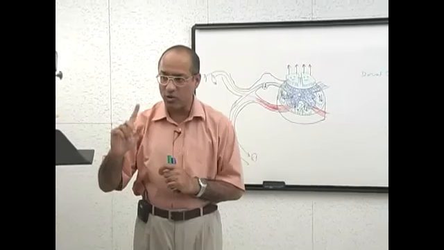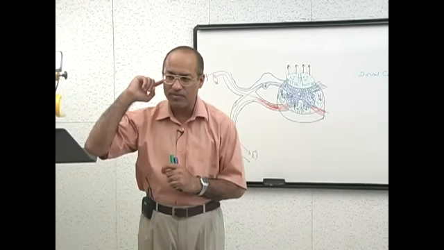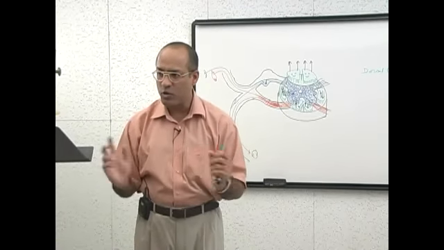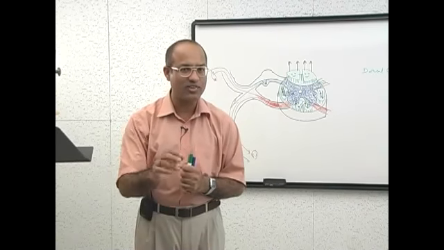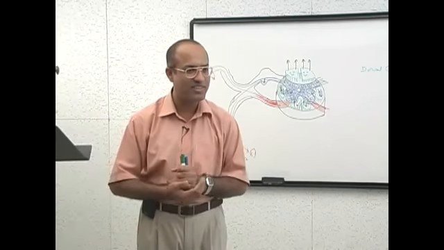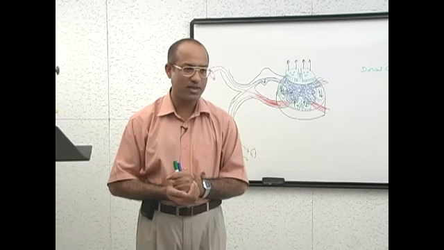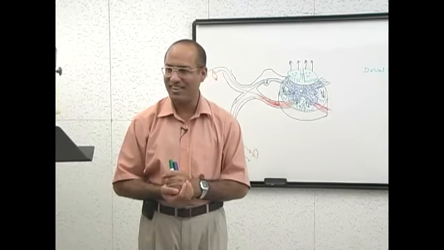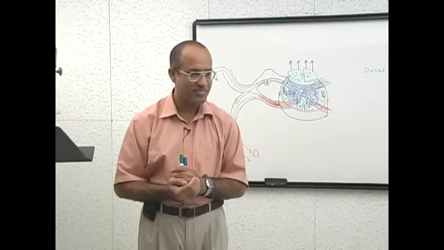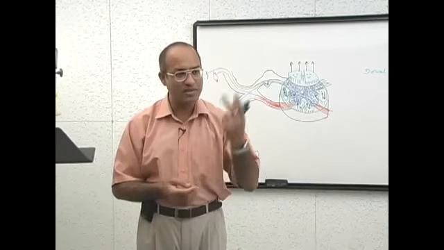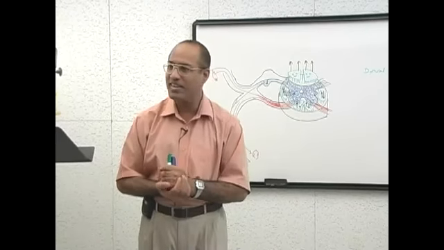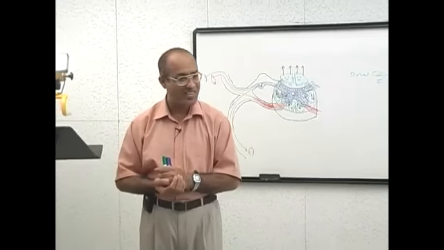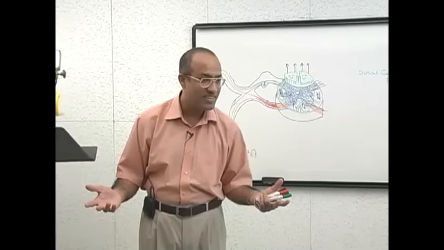As I told you, crude touch is in anterolateral and fine touch is in the dorsal column. Pain and temperature are in anterolateral. What about the sense of tickling? Is it a modern sense or a primitive sense? Even our forefathers knew how to tickle. That's a very primitive sense. I don't think you do anything very modern with tickling. Those things have been done by our generations, and that is why we are here. So tickling is a primitive sense, and it must be going through the anterolateral system.